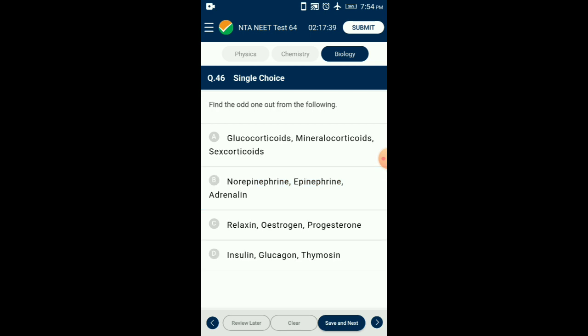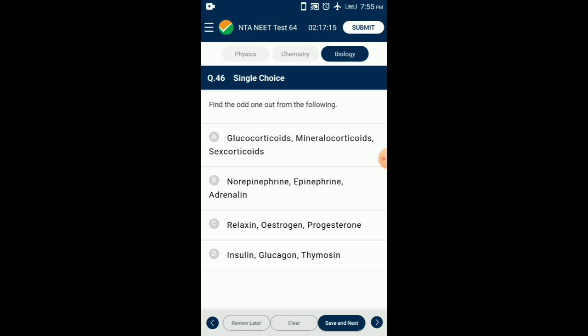Question number 46. Find the odd one out from the following. Glucocorticoids, mineralocorticoids, sex corticoids are hormones of adrenal cortex of adrenal gland. Noradrenaline or norepinephrine, epinephrine, adrenaline are hormones of adrenal medulla of adrenal gland.